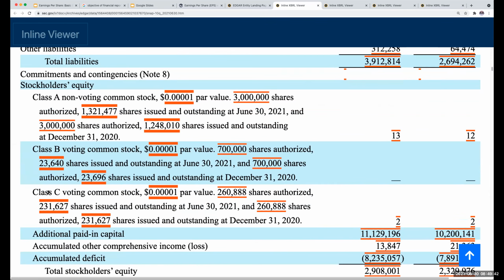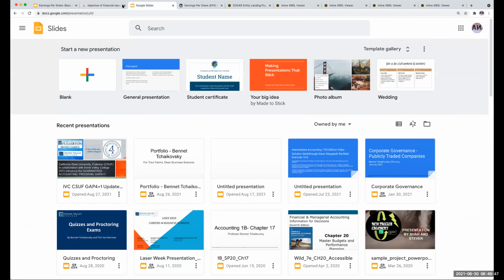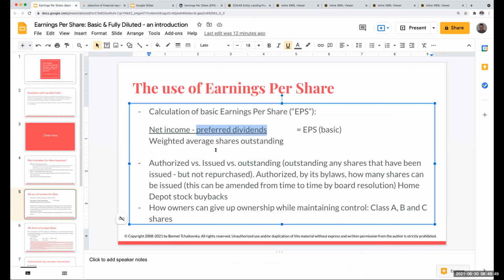Or different types of stock. So you're really not going to see a lot of the preferred dividends. Not going to really see that happen that much, but obviously for the CPA exam, you have to keep that in mind. So, just keep in the back of your mind what's authorized, issued versus outstanding.